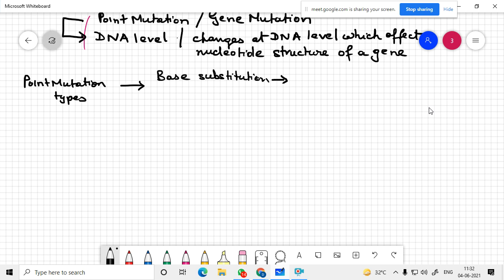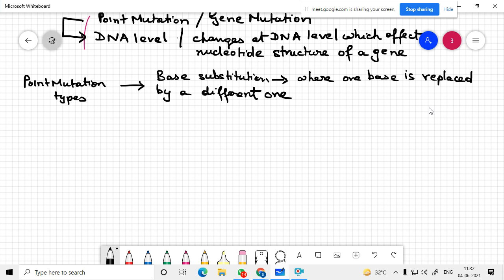Where one base is replaced by a different one.